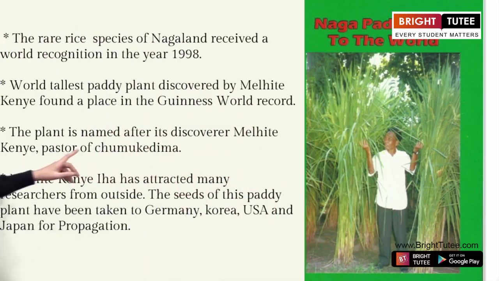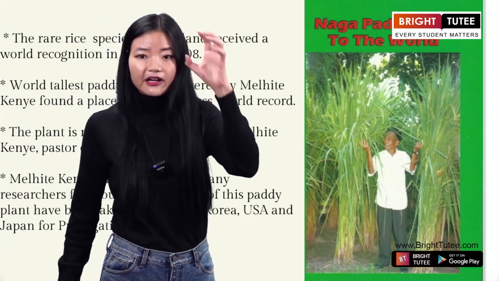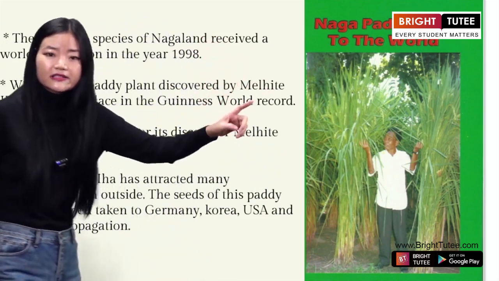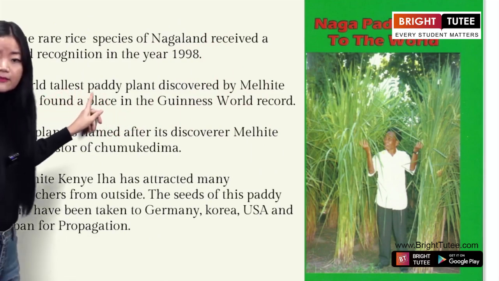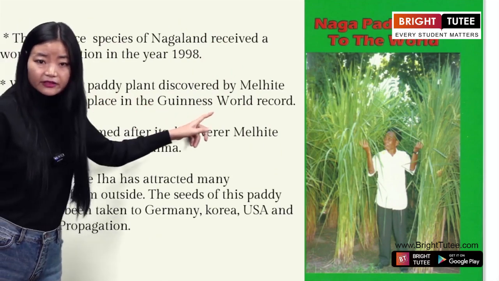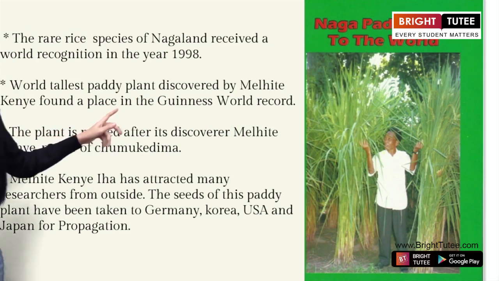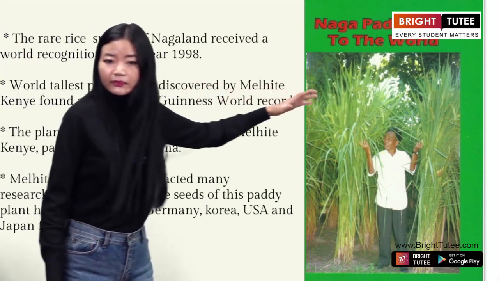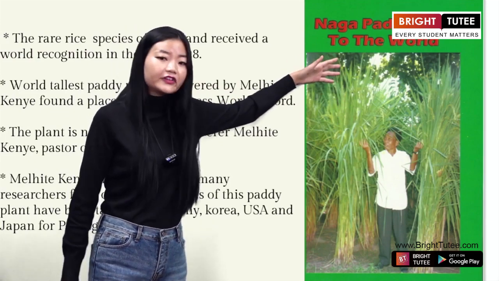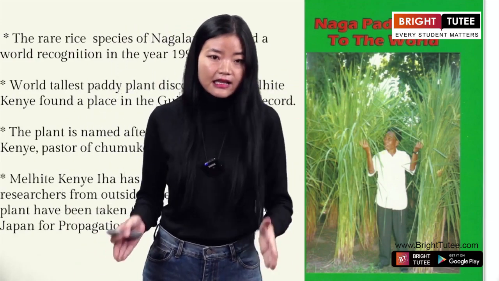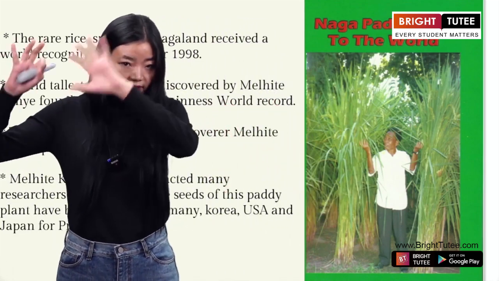A very rare rice species was discovered in Nagaland. It is the tallest Bede plant, discovered by Melhete Genhe, and it found a place in the Guinness World Record. So you see in the picture, this is the tallest Bede that was discovered in our state, in Nagaland.